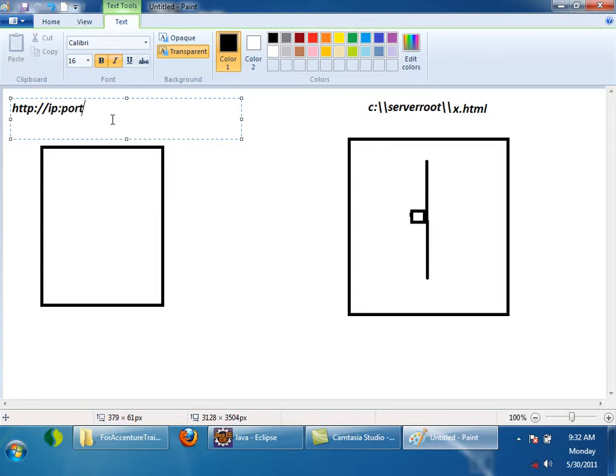By default port for HTTP is 80. If the server is also listening at 80, you need not type IP : port, you can just type IP only. Okay, IP : port / I'll say x.html. Now by opening the browser on this client machine, I'll type a URL like this. Once I type a URL, I told you browser is an HTTP client. It knows how to make HTTP requests.